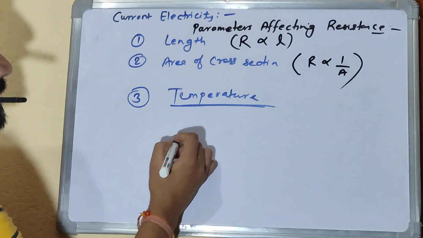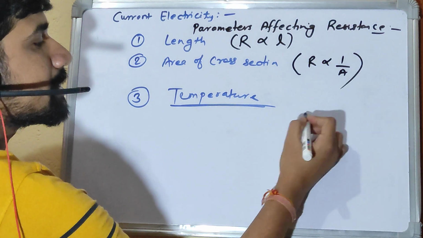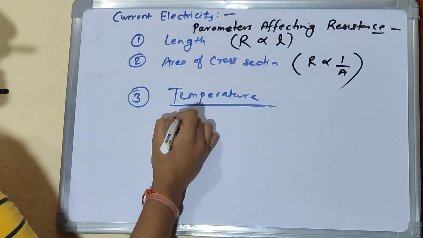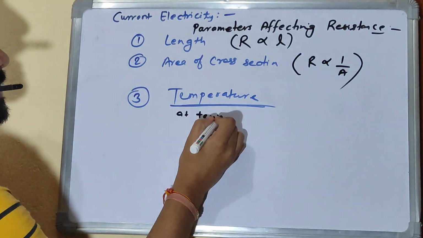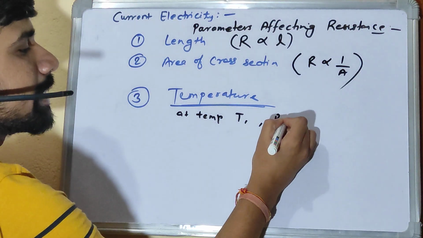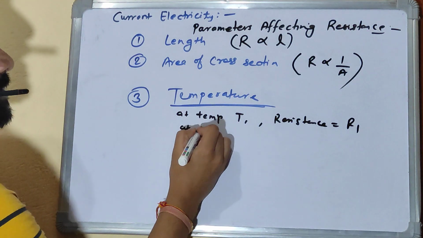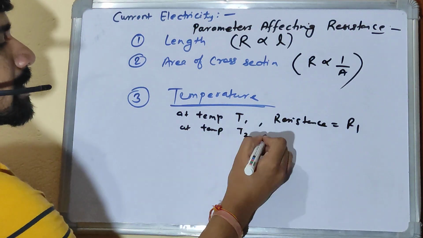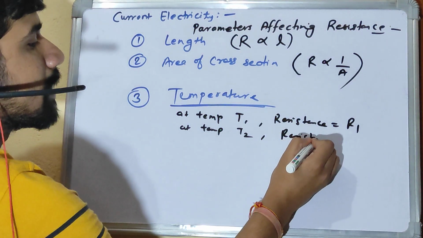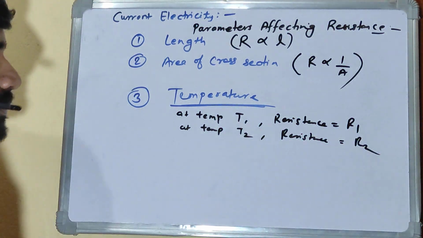So let's say there are two temperatures, right? Let's say at temperature T1, resistance is R1, and at temperature T2, resistance is R2, right?